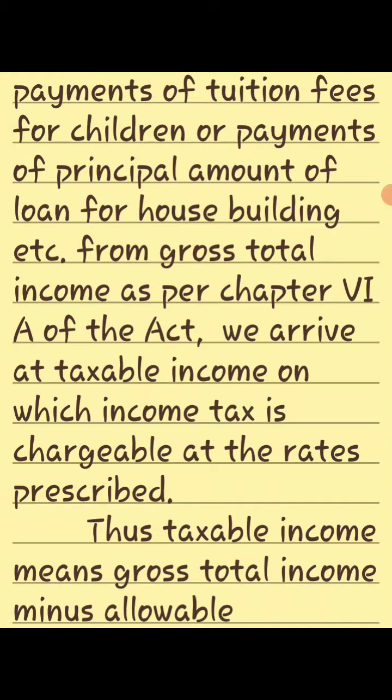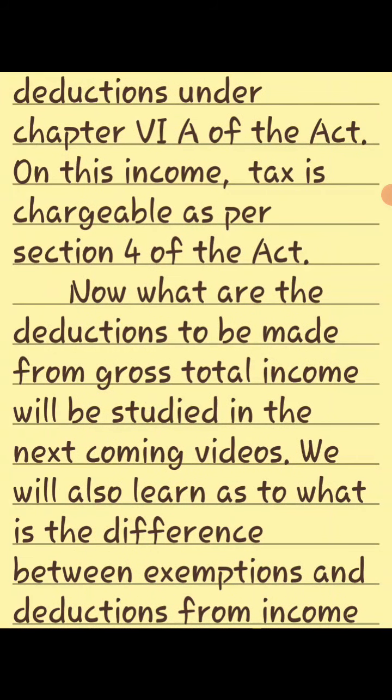Thus, taxable income means gross total income minus allowed deductions under Chapter 6A of the Act. On this income, tax is chargeable as per Section 4 of the Act.